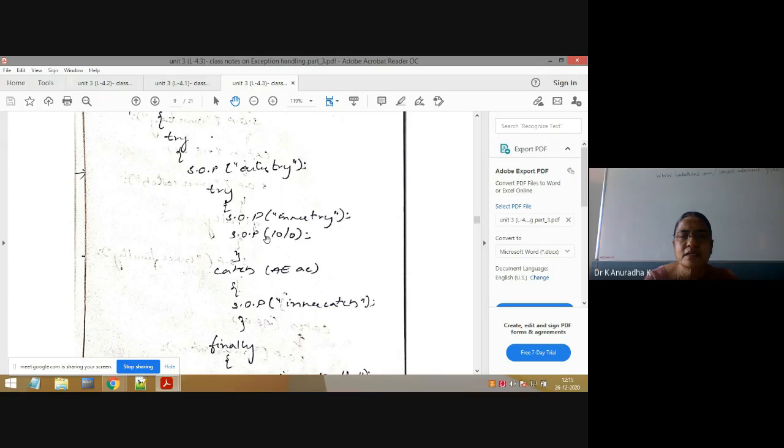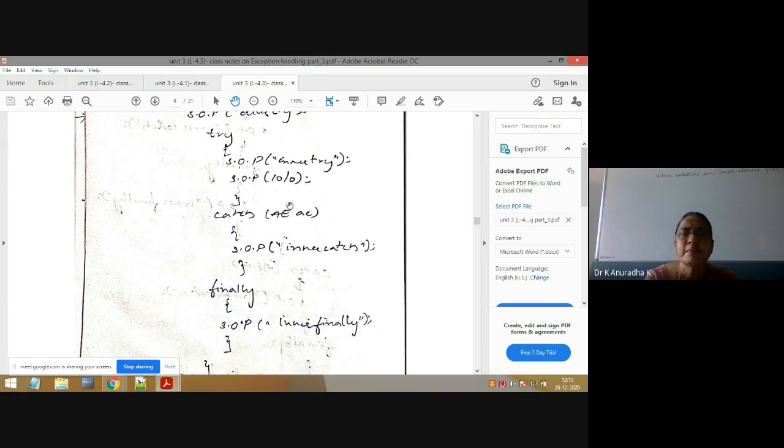That's why it is called inner try. See, in the inner try, the exception is raised. So who will handle this exception which is raised in the inner try? First, inner catch. JVM will search for the matching inner catch. If a matching inner catch is not available, then only it will search for the outer catch. This is the rule JVM follows. Now system.out.println 10 by 0. So from this, first JVM will